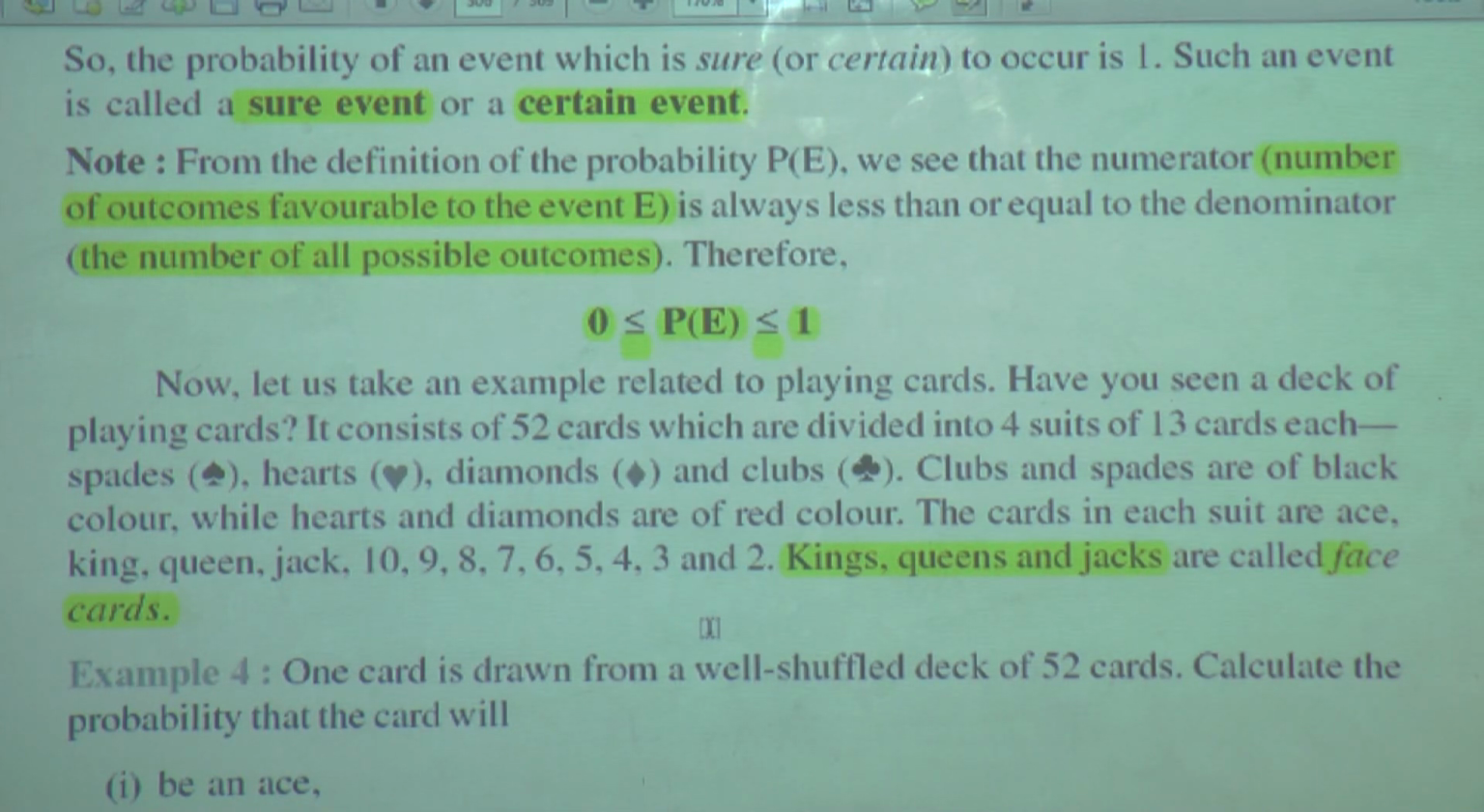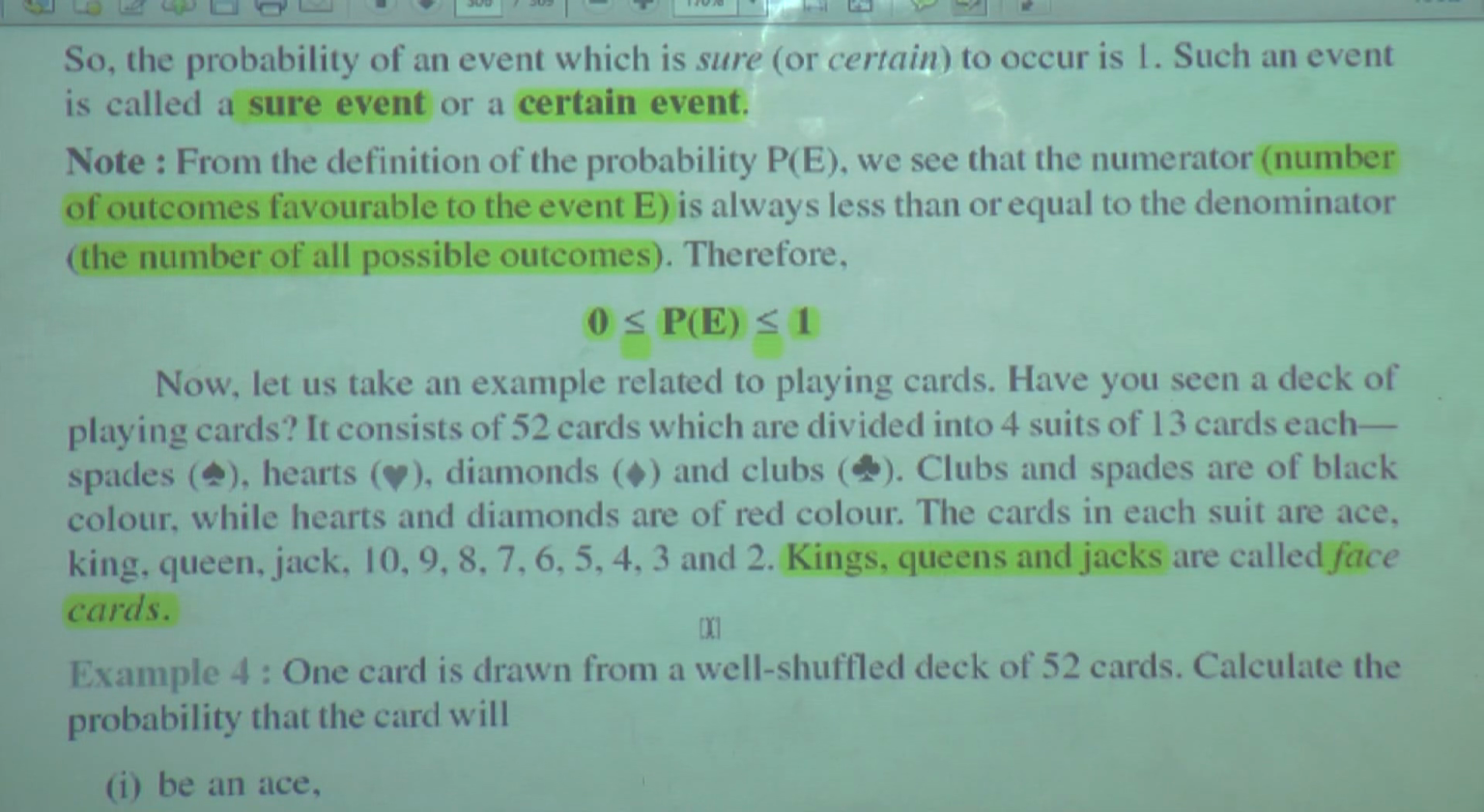The cards in each suit means in this set there are four groups, and in each of these groups what do we have? Ace, king, queen means Ekka, Raja, Rani, Gulam or Golu, and then Dashi, Navi, Atti. In this way it is.